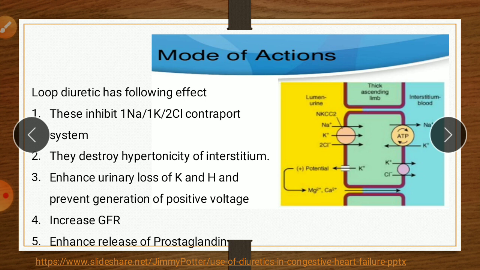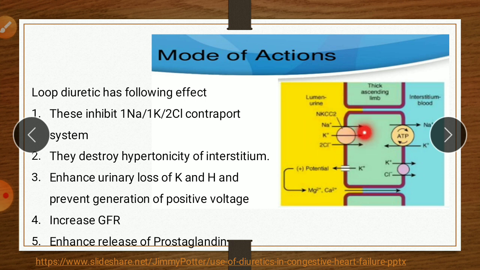The chloride enters the interstitium through the chloride channel, and by counterpart potassium is excreted. The luminal potassium that exchanges with sodium and chloride is recycled back into the interstitium.